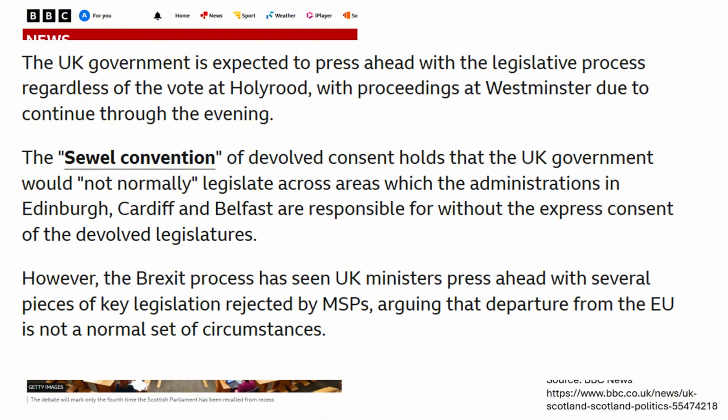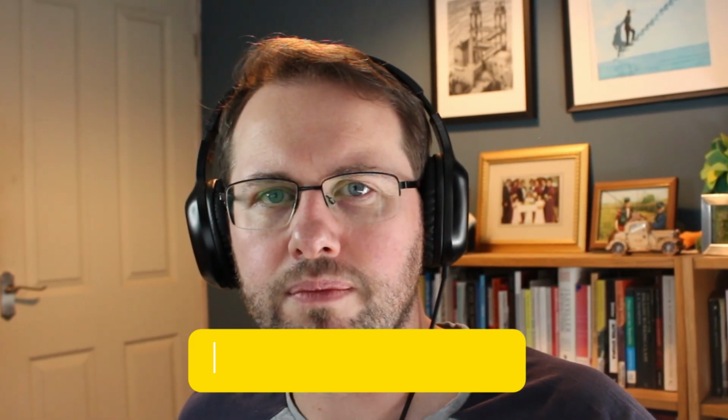This constitution seems to be stating that Westminster cannot legislate in areas of devolved competences without first the consent of, say, the people in Scotland and the Scottish legislature. If that's the case, then this is a fully federalised United Kingdom. This isn't devolution. And yet ChatGPT is still using this language of devolution. So again, this is quite confusing and tells me that ChatGPT doesn't really understand what devolution is, doesn't really understand the distinction between devolution and federalism.